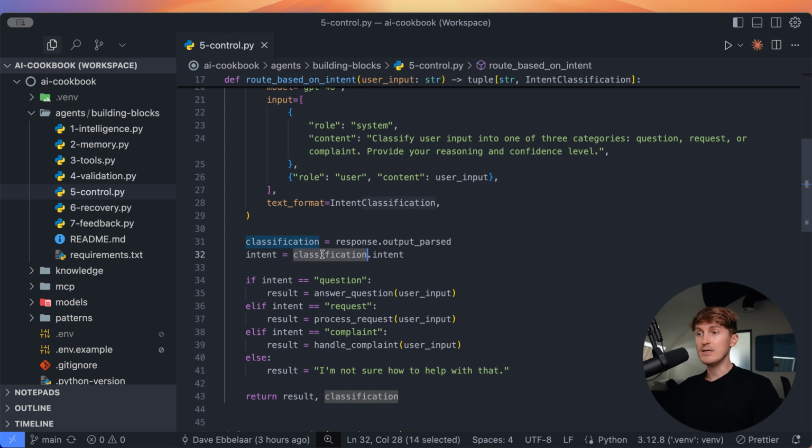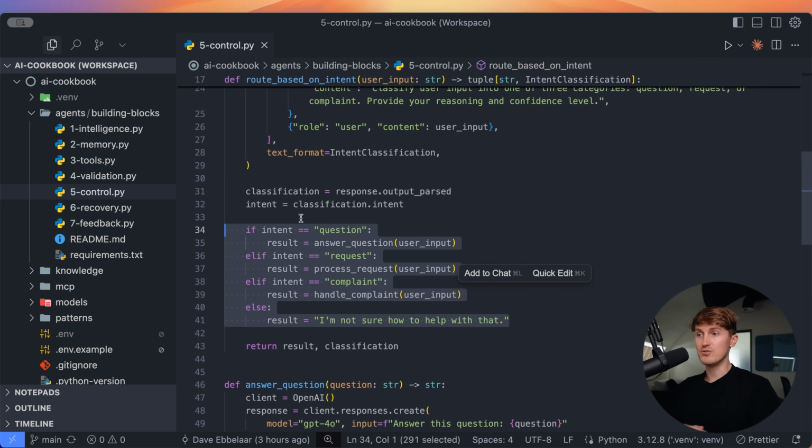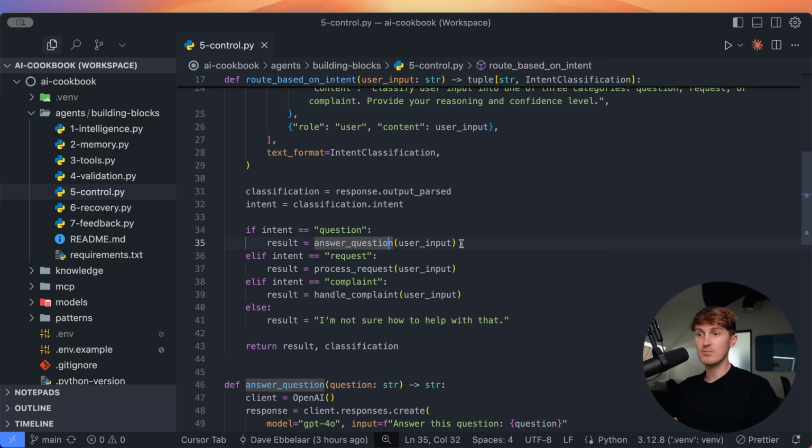Then in our code, we look at the response from the LLM and we can say, take the intent, and then we can create a simple if-else statement to do a simple check. If the intent is equal to question, we do this. If the intent is equal to request, we do this, and so on.